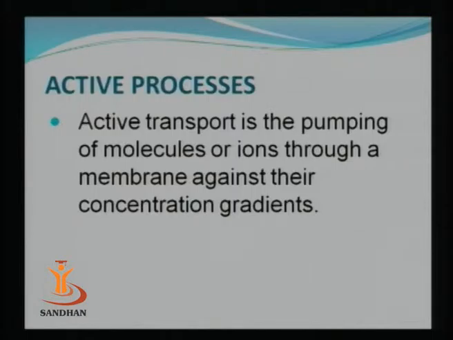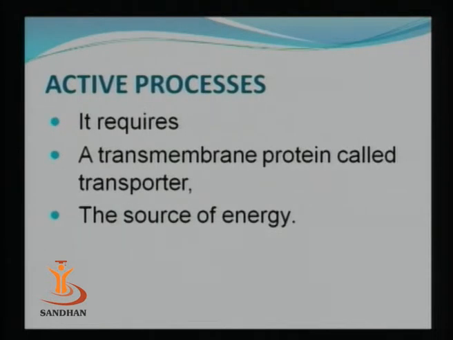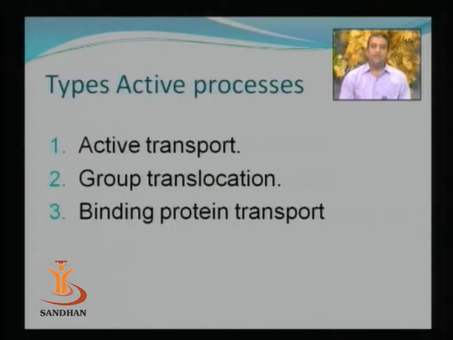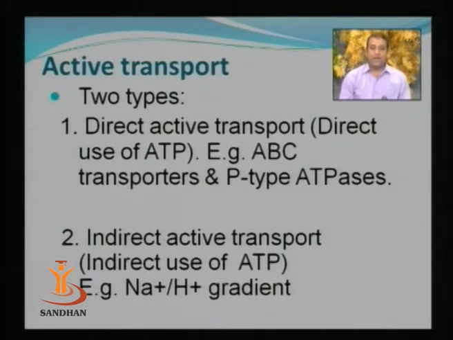Now in comparison to the passive process, the active process is going to transport nutrient from a low concentration to a high concentration. So to transport nutrient from low to high concentration, energy has to be spent. So the active process requires a source of energy, and it requires a transmembrane protein which is called a transporter. Now active processes are of various types. The first one is known as active transport, the second is known as group translocation, and the third is known as binding protein transfer. Now we are going to start with active transport.